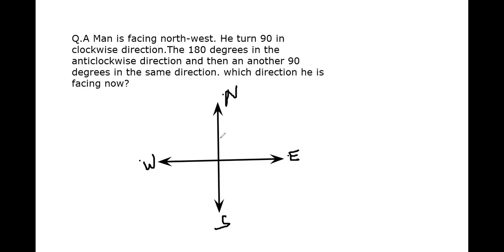So with respect to the question, which direction is he facing first? He is facing towards northwest. Northwest means this side. Initially, the man is facing northwest. Now he turned 90 degrees in clockwise direction. Clockwise means this side, right? So 90 degrees means this will be 45 and another 45 will be this side. So this is the first displacement. Which direction will it be now? Northeast.